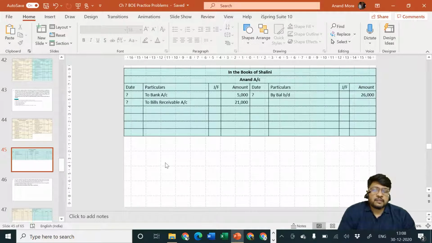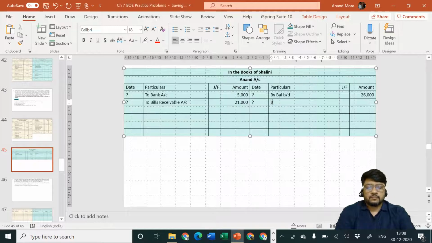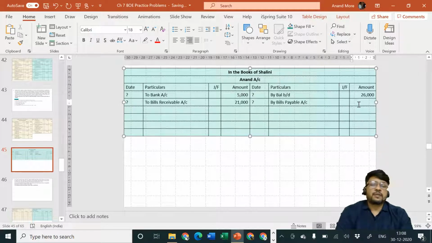That means Shalini must accept it that the bills payable, which was her liability, is getting cancelled, but cash is not going out. It means she will have to make payment to Anand thereafter. That means Anand has become her creditor again. So bills payable is cancelled, but cash is not going out. So new creditor got created again, whose name is Anand. Entry will be bills payable account debit because it is cancelled to Anand account. So Anand account credit side you are going to specify by bills payable. Bills payable account debit side and Anand account credit side. The amount is rupees how much? The amount is rupees 21,000.